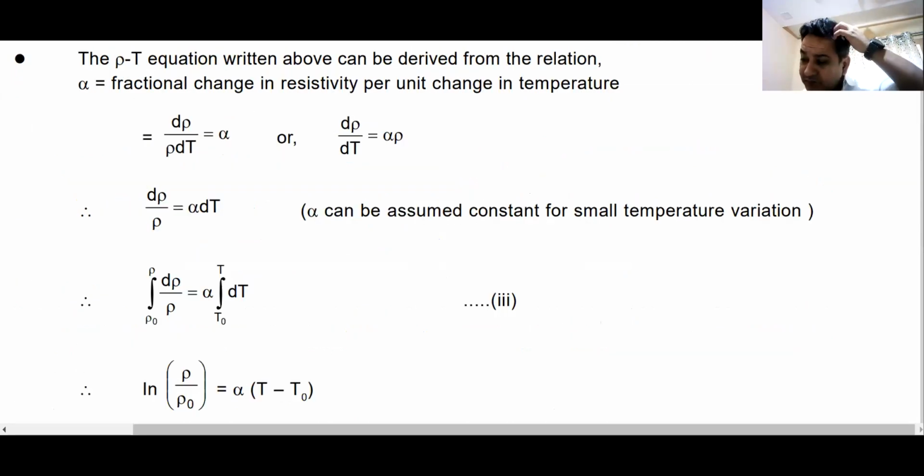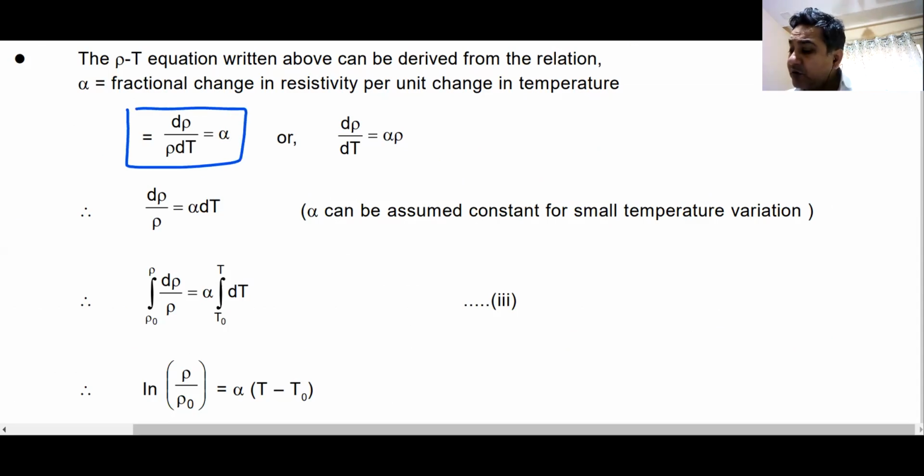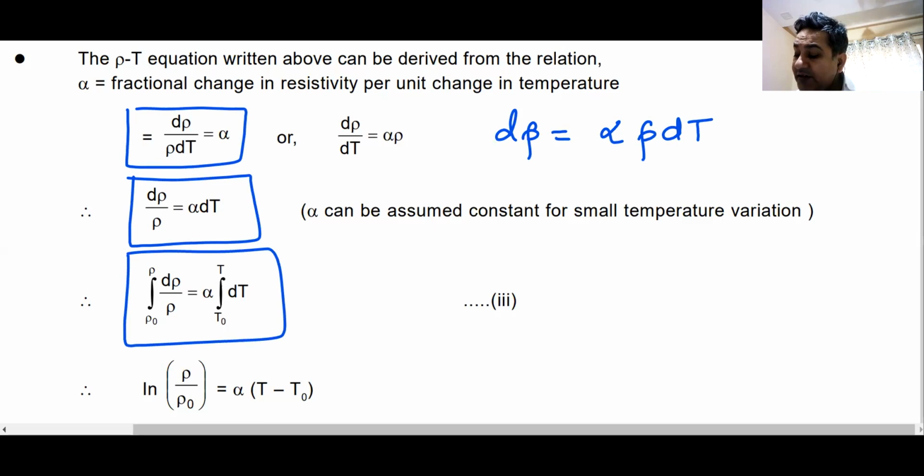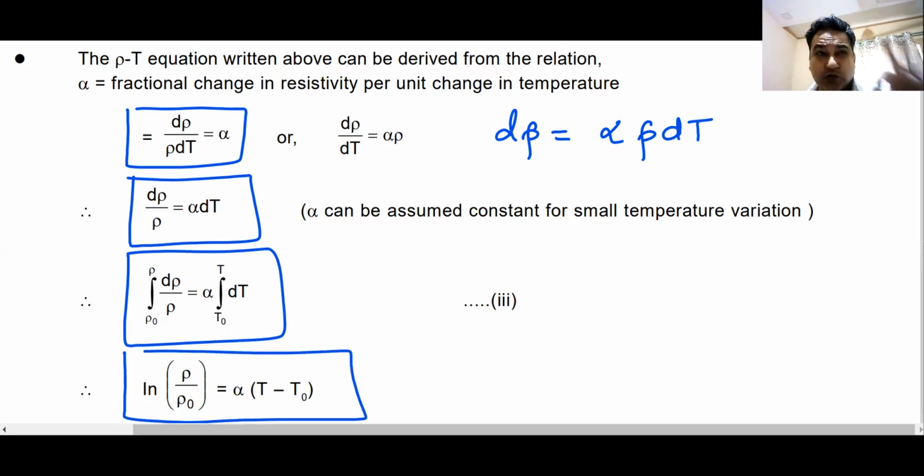Now remember, this equation that we wrote can also be written in this form, or you can write d rho, small change in the resistivity, is equal to alpha into rho into small change in temperature. From here, you can isolate the terms. D rho by rho becomes alpha dt. You can now integrate this. So this becomes your actual formula of dependence of resistivity on temperature.